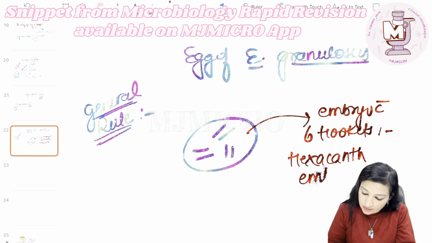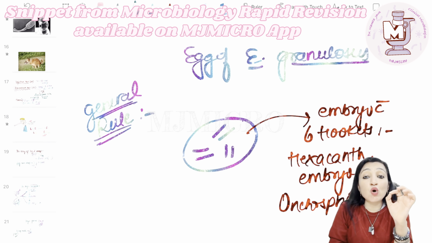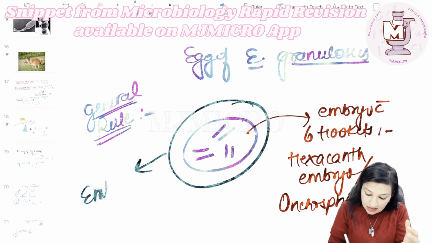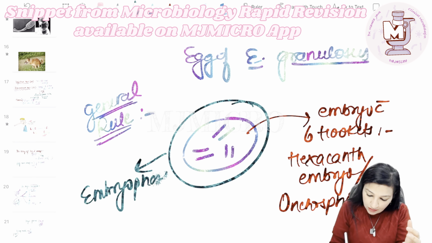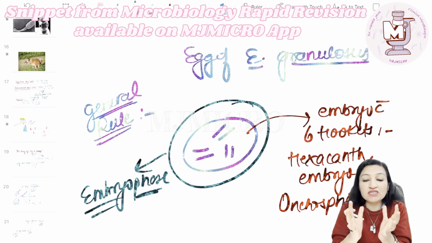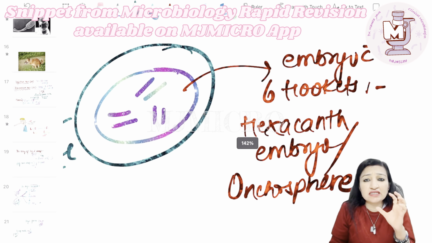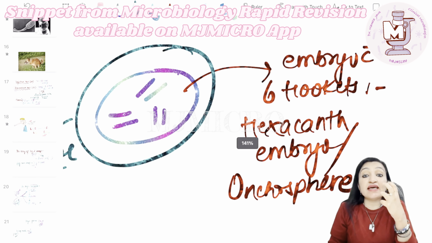Hexacanth embryo. It is also known as oncosphere. The hexacanth embryo or oncosphere is surrounded by a layer, namely embryophore. So embryophore surrounds this special kind of embryo. Why is it special? Because it has these 6 hooklets. Therefore, it is known as hexacanth embryo.